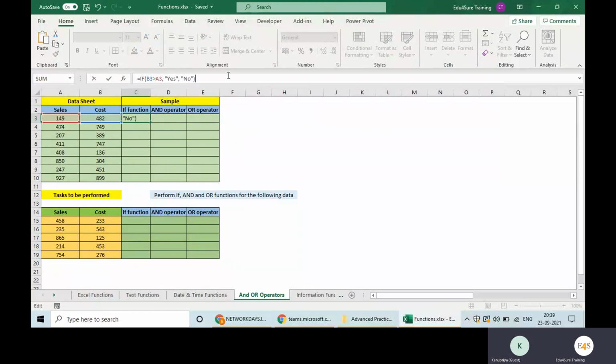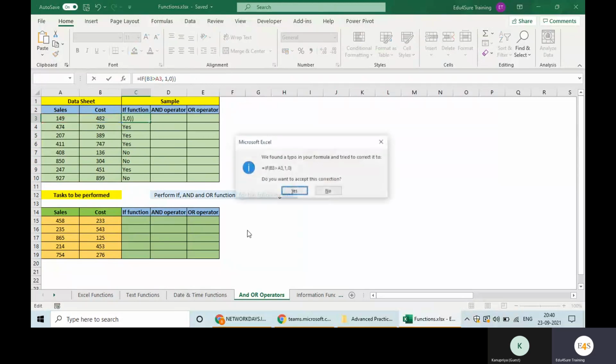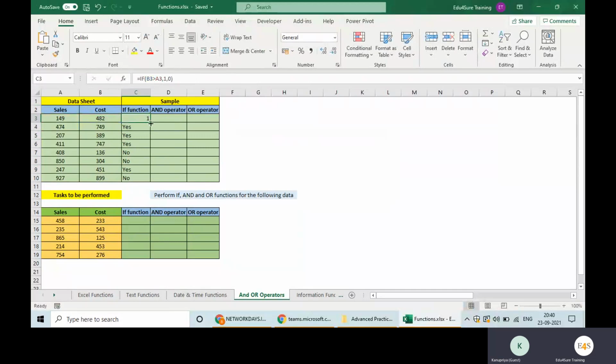This is what I'm writing, and it's giving me the answer: my cost is greater than my sales. If I drag it, I will get the answer for each and every cell. Instead of these text results, you can say 1 or 0 also, whatever you want. Basically the result can be anything.